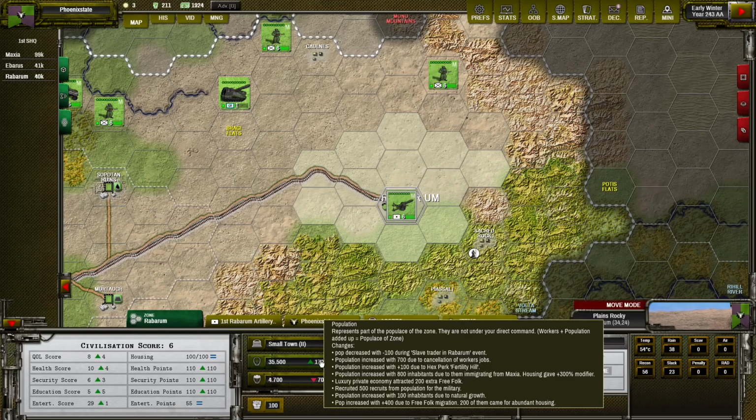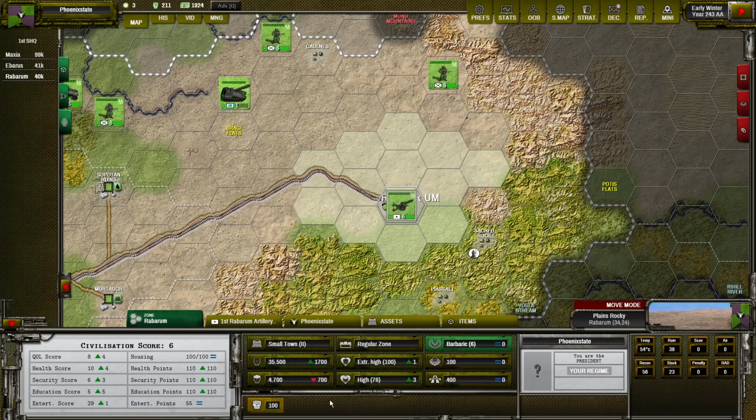Also, free folks are migrating faster, and in case of a decrease of workers, if you have proper housing, the decrease is also reduced a lot. So housing is a good way to keep people, especially workers, in a zone where you would like to keep them.